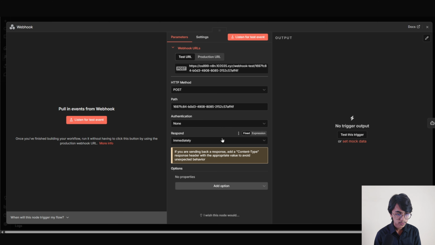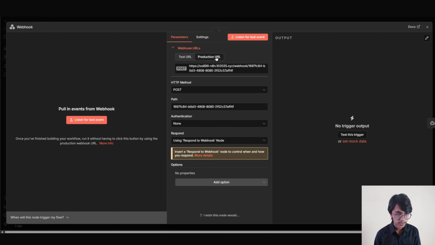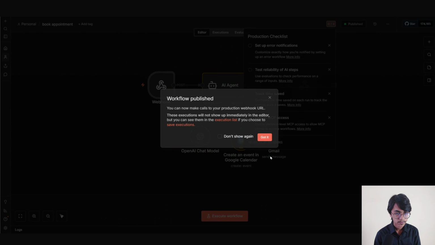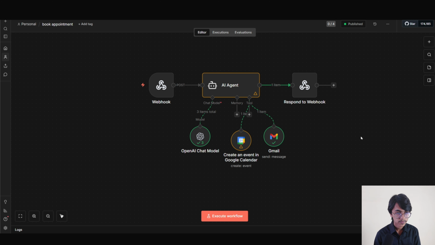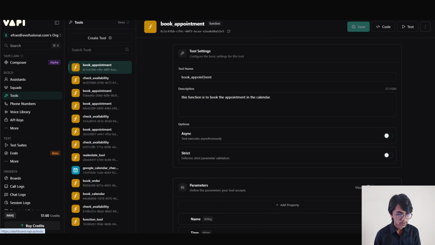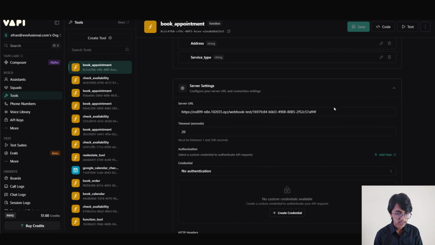In the response, select respond to webhook node. Now copy the production URL from here. Now click out of it and publish the workflow. Now go back to Vapi. Now click into tools, and on our book appointment tool, we are gonna remove the test URL from our server URL and paste in the production URL. Now click on save.